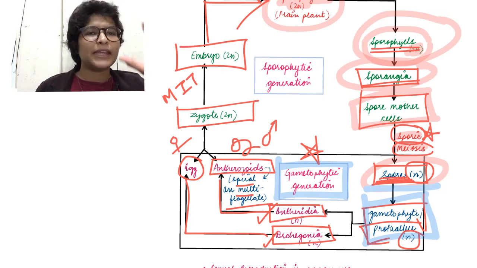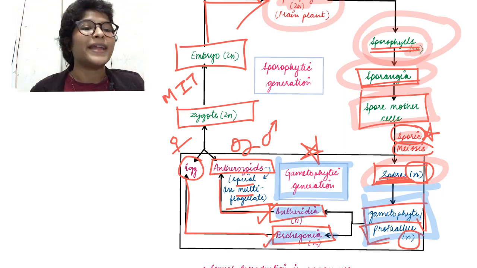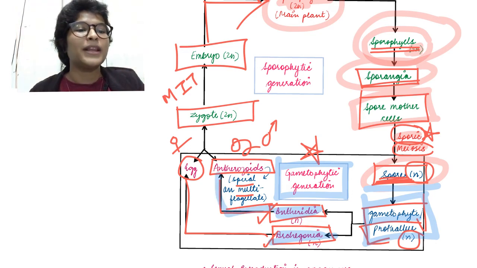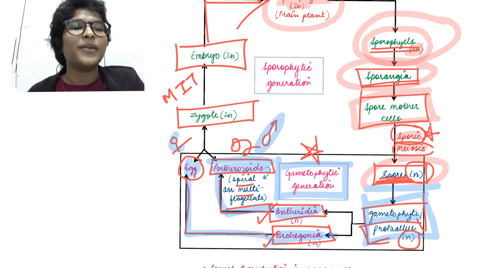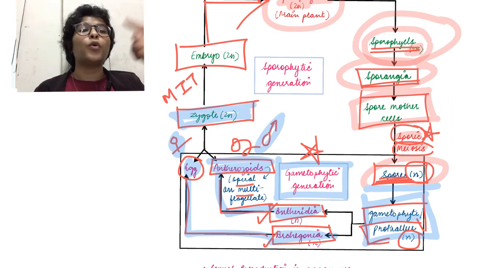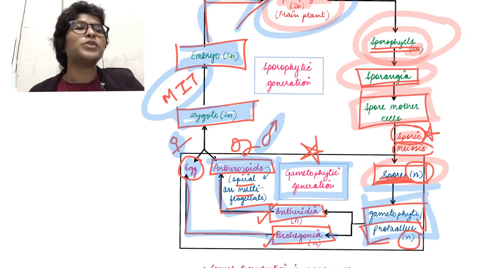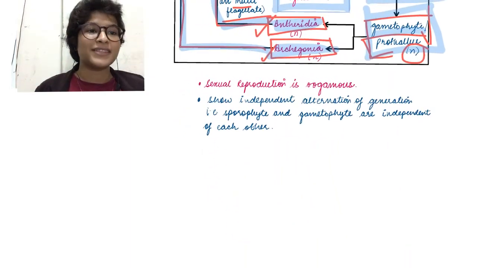Thallus यानी body. So think of this as a gametophyte body or prothallus. अब this gametophyte prothallus will be differentiated either into antheridia, that is the male gametophyte, or archegonia, that is the female gametophyte. And in these gametophytes will be formed the male and female gamete respectively, that is antherozoid, the male gamete, and the egg, the female gamete. अब इन दोनों की fusion से बनेगा zygote which will go on to form the embryo using mitosis, and finally the embryo will again form a sporophytic main plant, ठीक है। That was the life cycle of pteridophytes, okay।